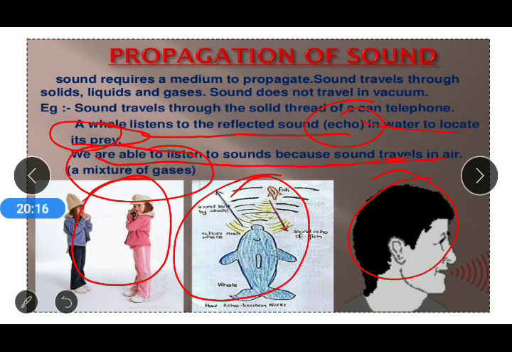So from that we have learned that sound requires a medium to propagate. Sound travels through solid, liquid and gases, and sound does not travel in a vacuum. And we are not able to communicate with each other if there is no air present, which we call the mixture of gases.